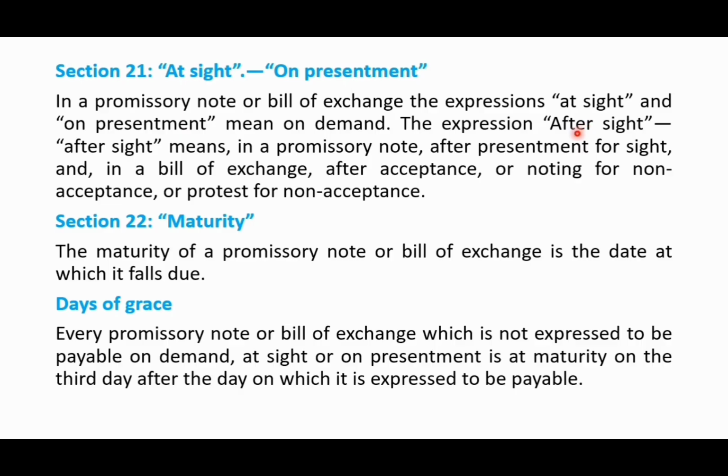That means when it is presented, from then we have 30 days' time for payment. In a promissory note, it means after presentment we have 30 days. In a bill of exchange, it means 30 days after acceptance, or 30 days from the noting. Okay.